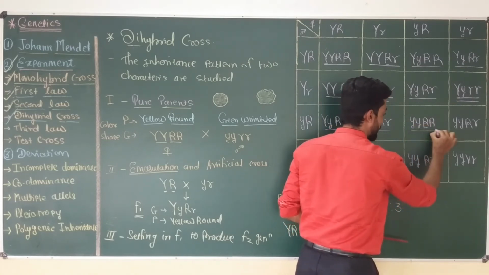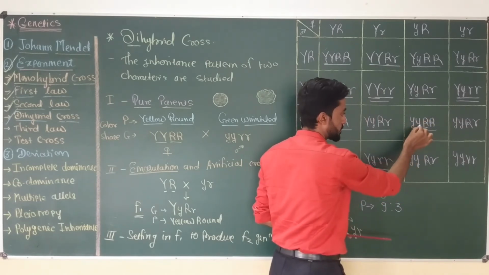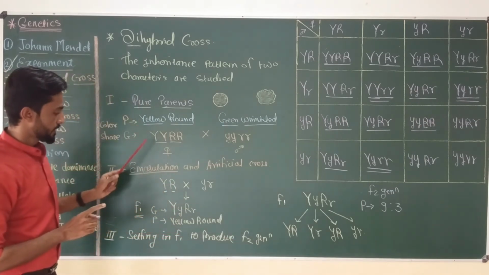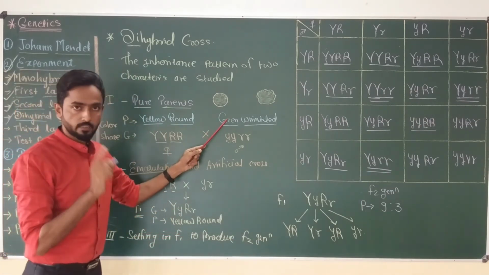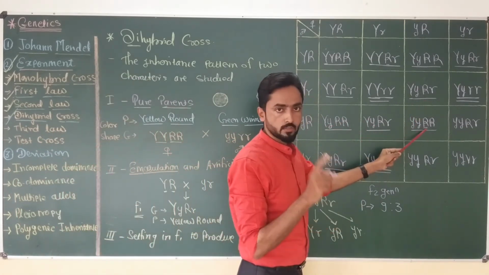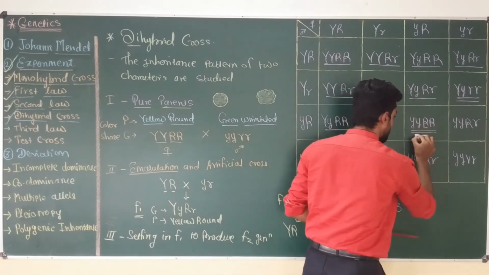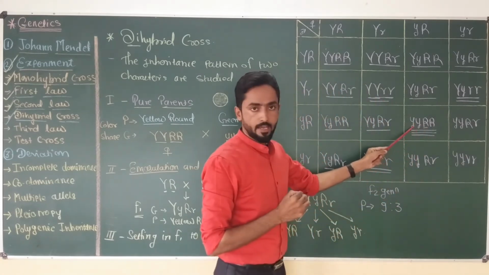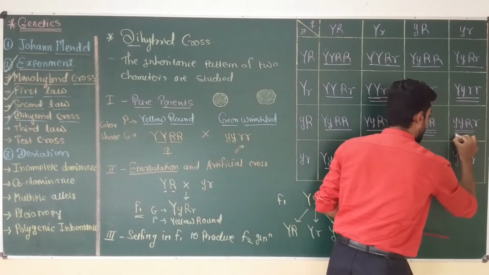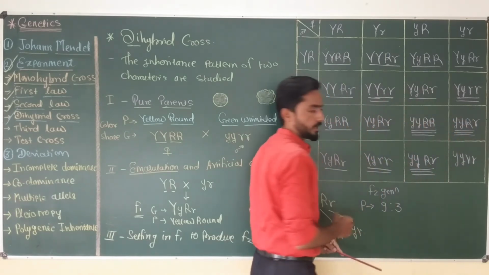Then out of the remaining 4, this plant has one capital R, so it will produce green and round seeds because both the y's are small. The plant will produce a green seed color, but it has a single capital R, so the shape will be round. Similarly, this plant has green and round seeds because of the single capital R, and this plant also produces green and round seeds.